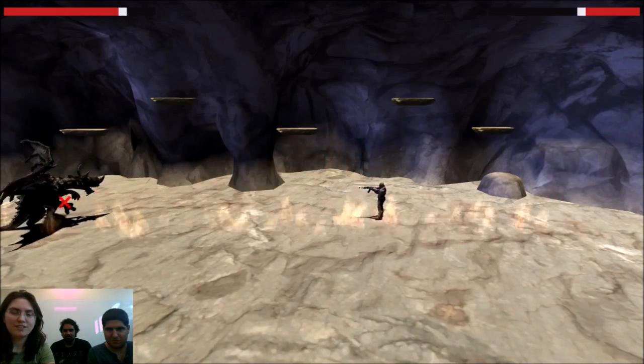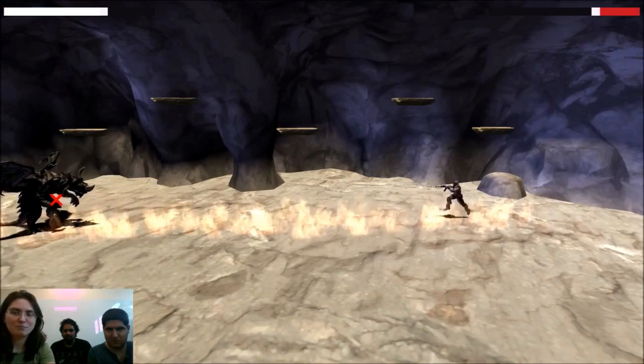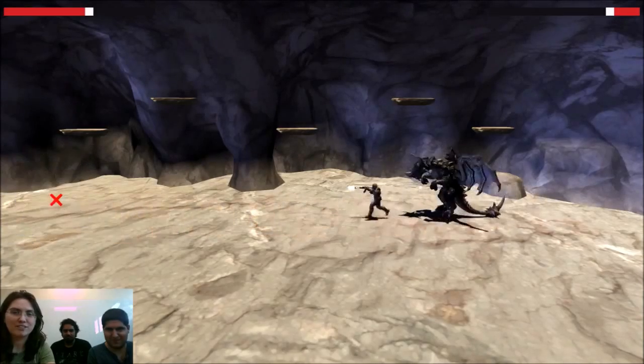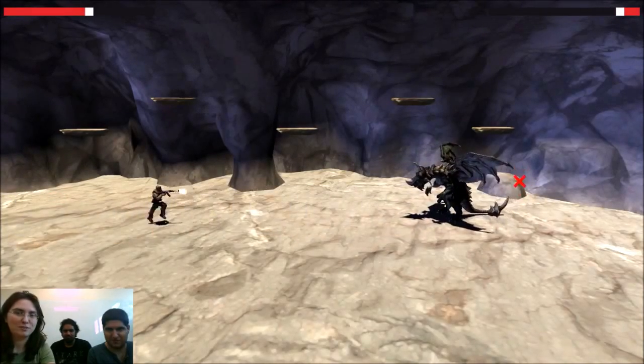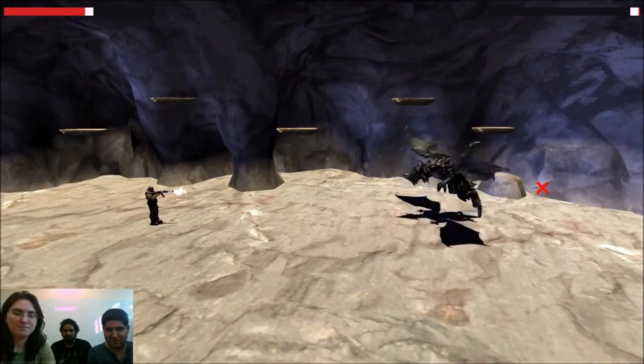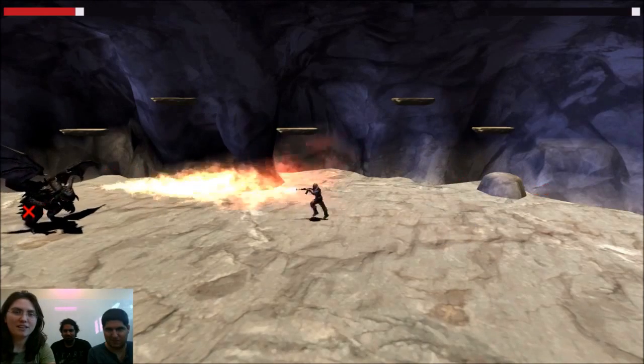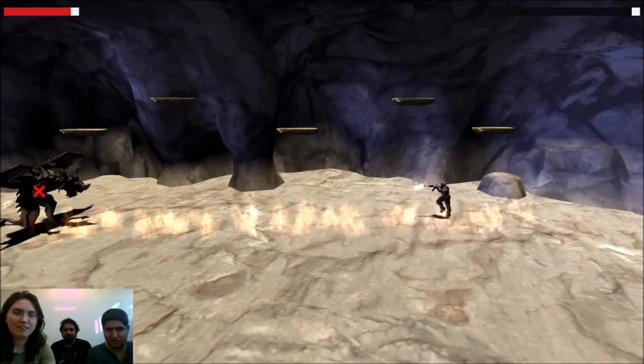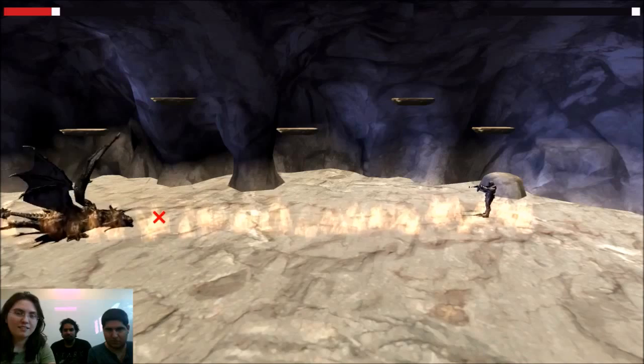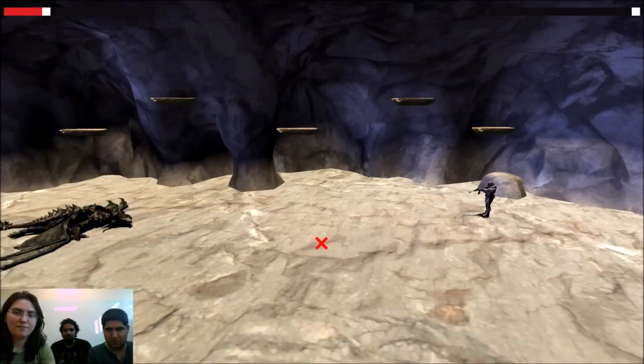He's convinced the fire attack is best, and it is probably the right answer because it is hard to dodge. I'm just going to try and kill him before he kills me. He's got a bite attack, a tail attack, a fireball attack, and the ground flame attack.